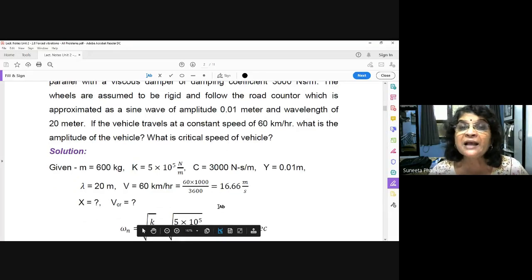Now what is asked? You have to always write down in notation what is asked. What is the amplitude of the vehicle?